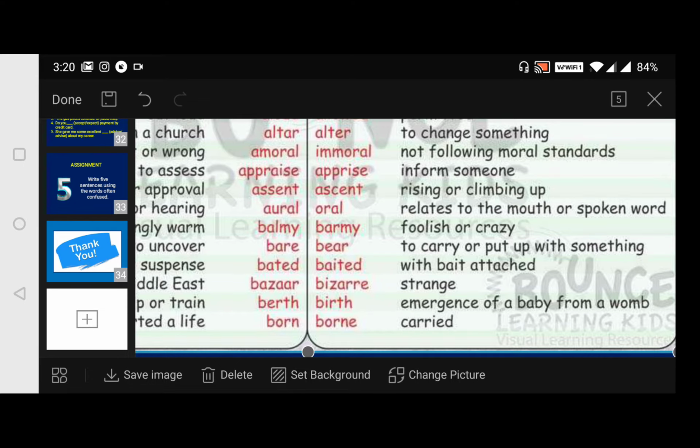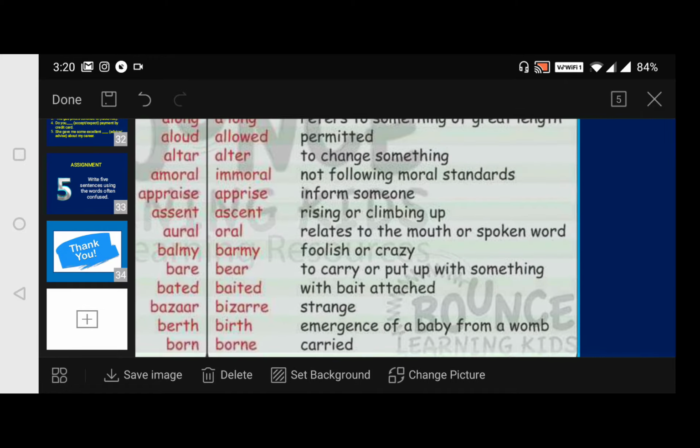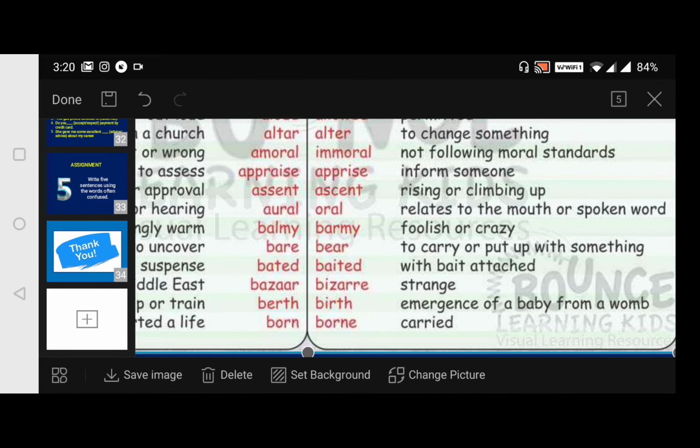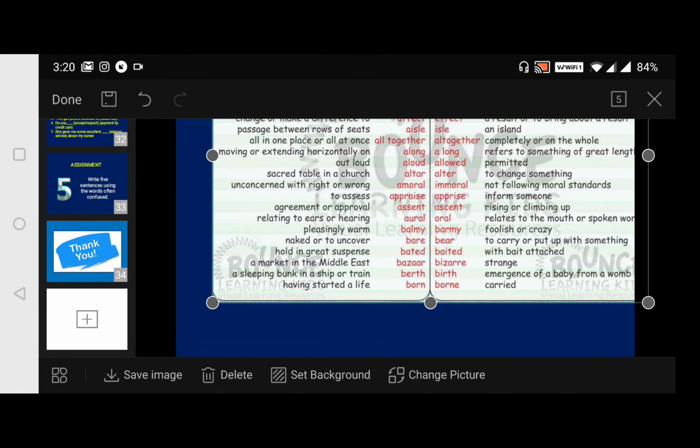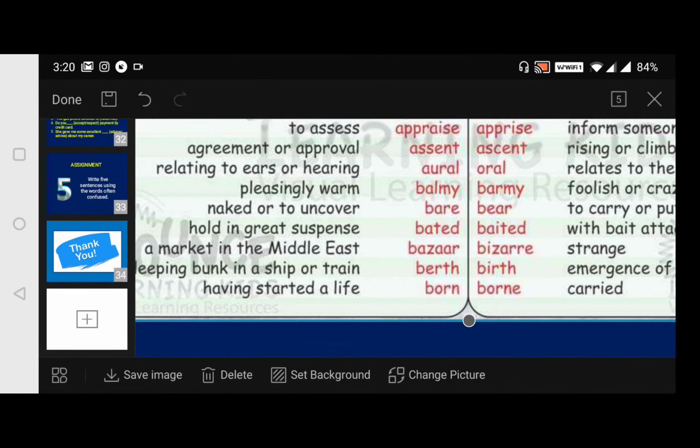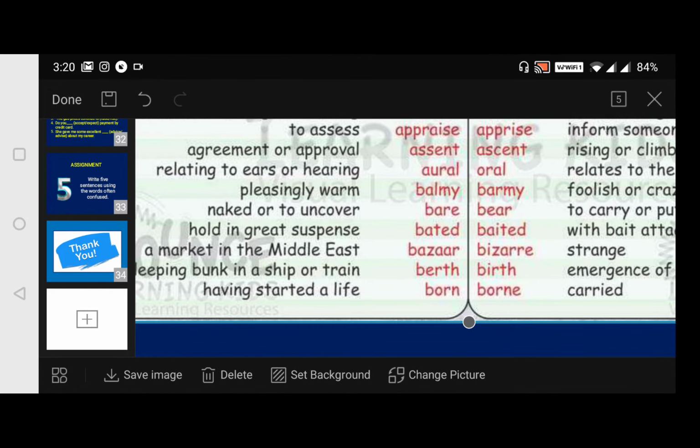So if some baby is born from a womb, out of a womb, then the emergence of a baby from a womb, we say it as birth. Now coming to born. Born and born. The spellings are different. Having started a life is born. Having started a life. And this born is carried away.